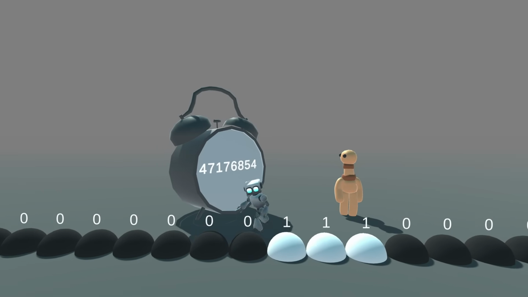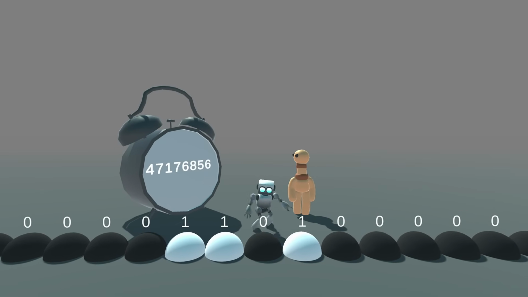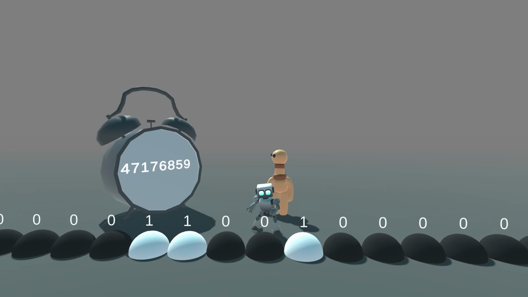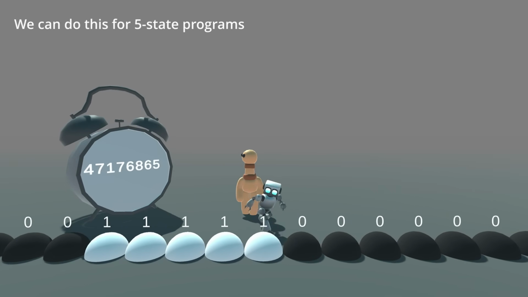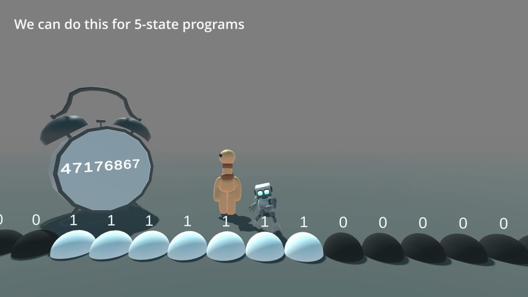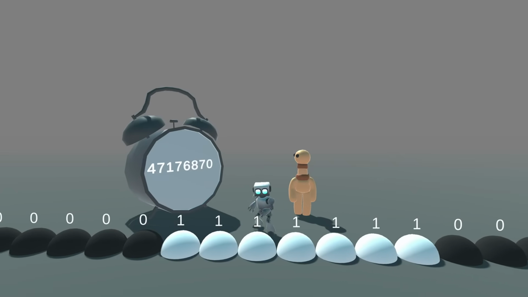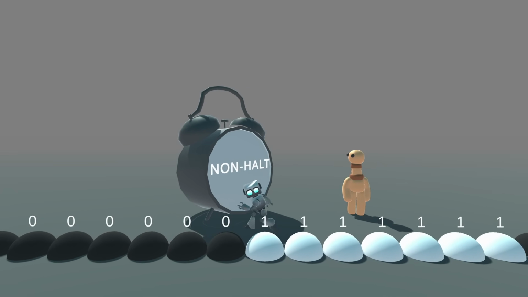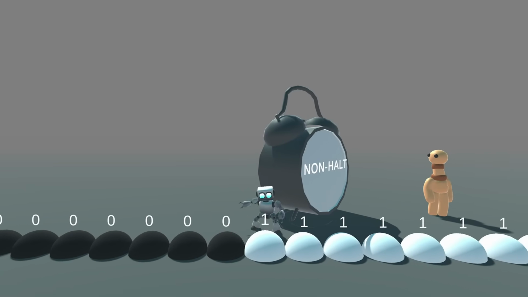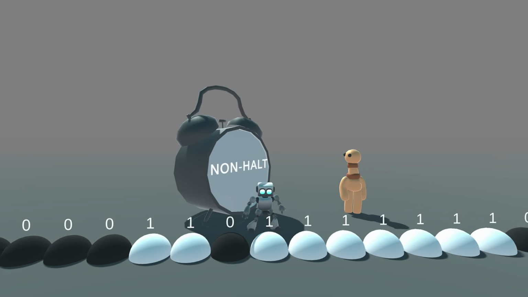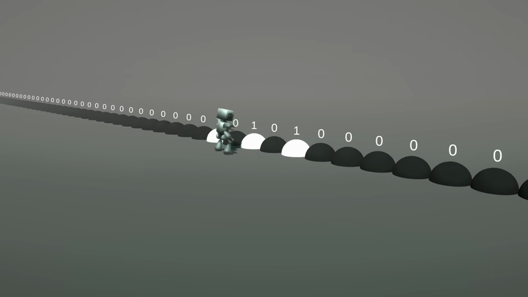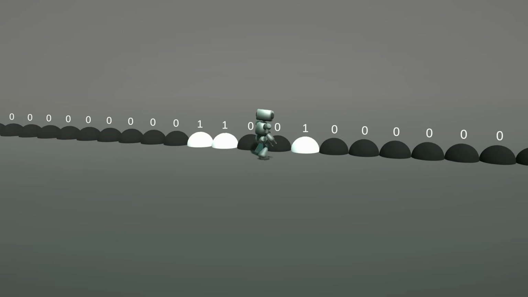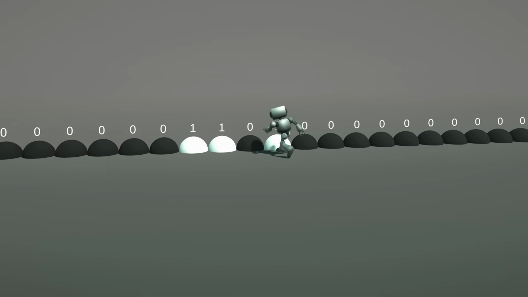Busy Beaver of n is the maximum number of steps an n-state program can possibly take before it stops. If you knew the exact magic number, you could take any n-state program, hit run, and just count the steps. If the program crosses that Busy Beaver of n and still hasn't stopped, it never will. You would know with absolute certainty that it's trapped in an infinite loop. You would have built a perfect infinite loop detector. But Turing already proved that such a detector is a logical paradox. It cannot exist in our universe.